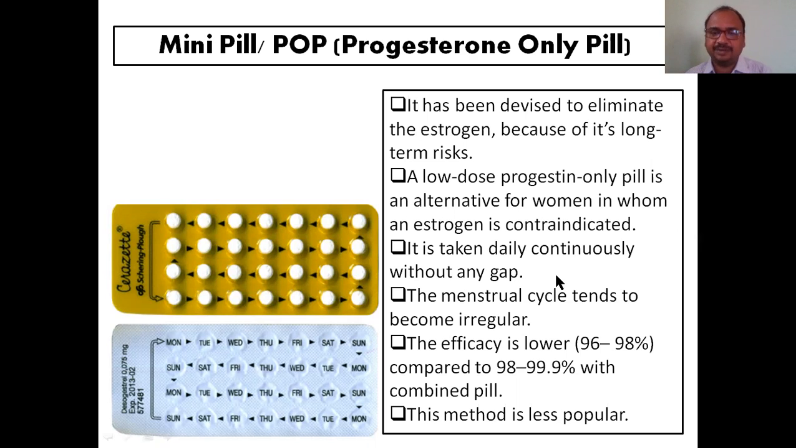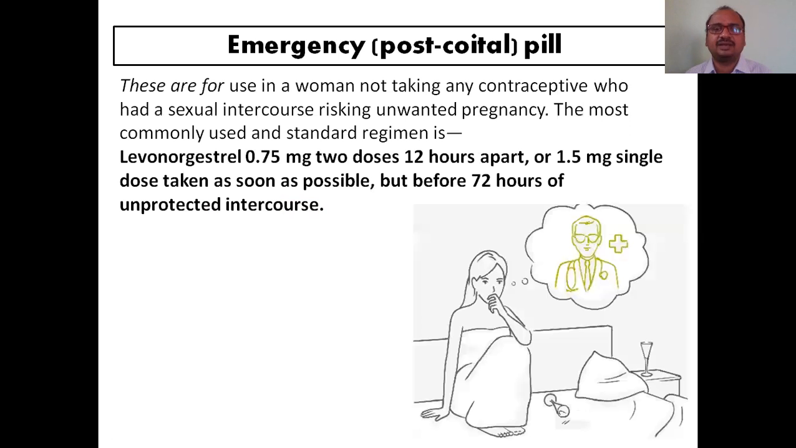It is taken daily, continuously, without gap. 28 cycles, you have to take daily one tablet. The menstrual cycle tends to become irregular. When the cycle becomes irregular, automatically there is no ovulation. Okay, this method is less popular. Mainly the combined pill they are taking.